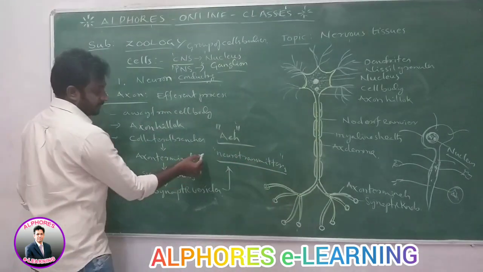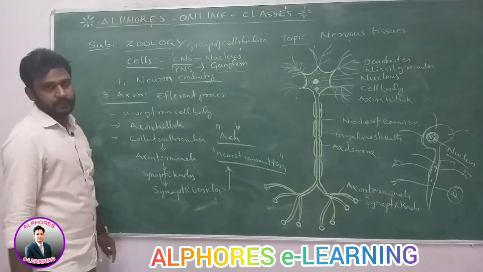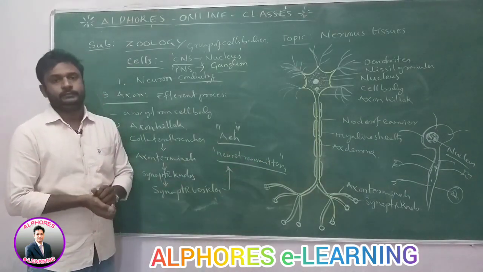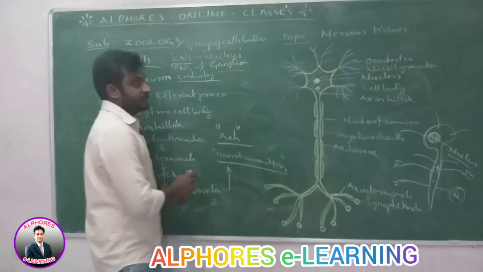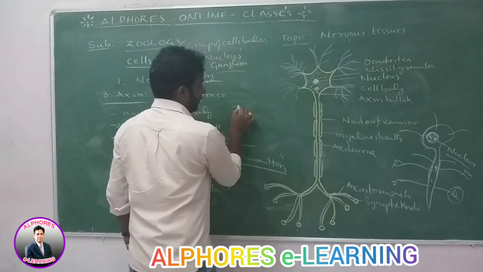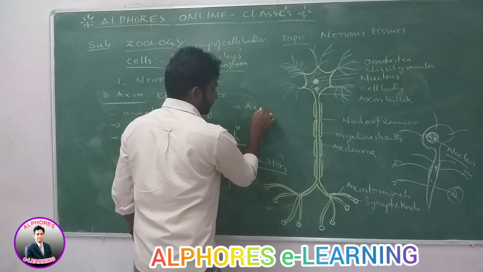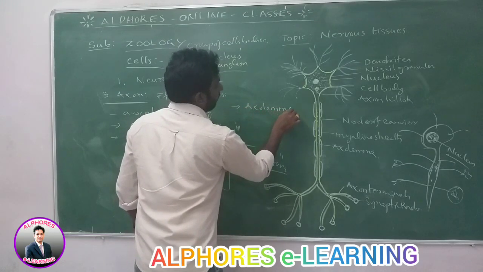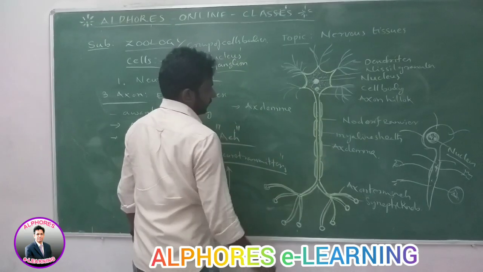Synaptic vesicles store the neurotransmitters. The most important neurotransmitter is acetylcholine. Here we know that the axon is covered with plasma lemma. The plasma lemma of the axon is called axolemma.